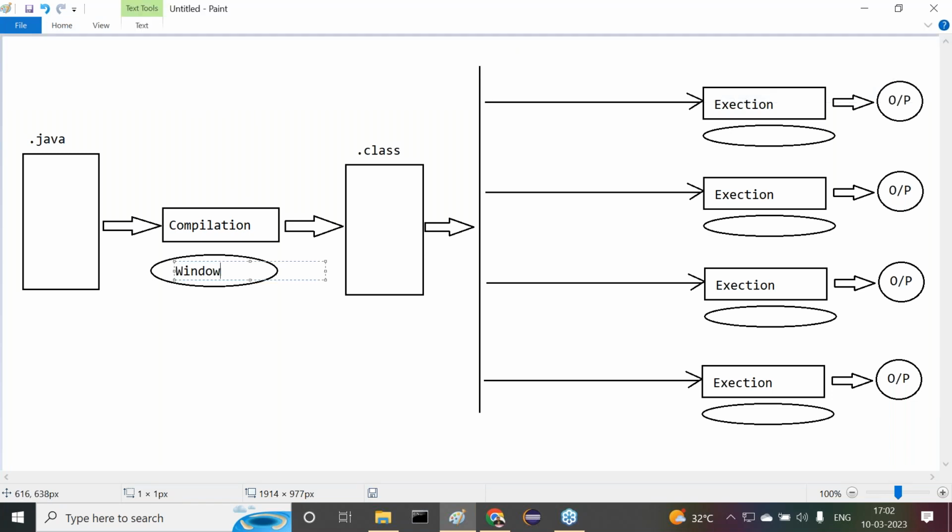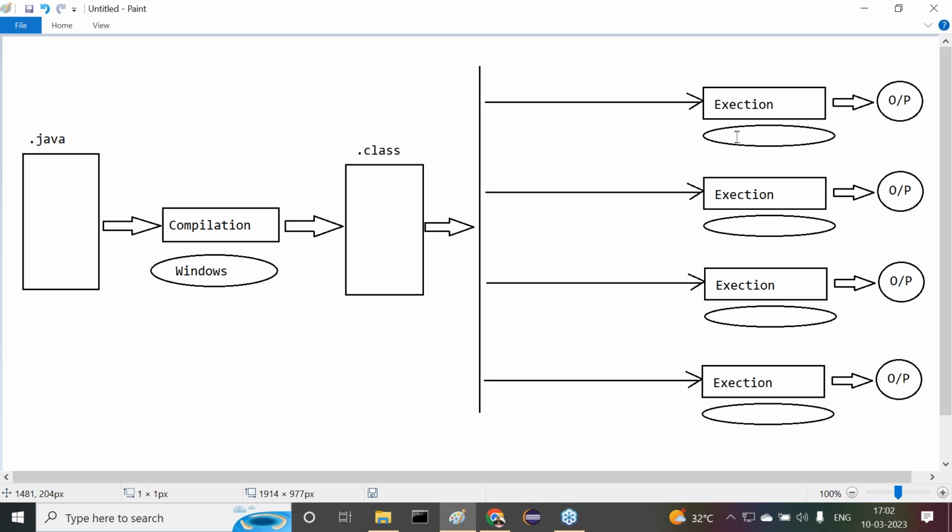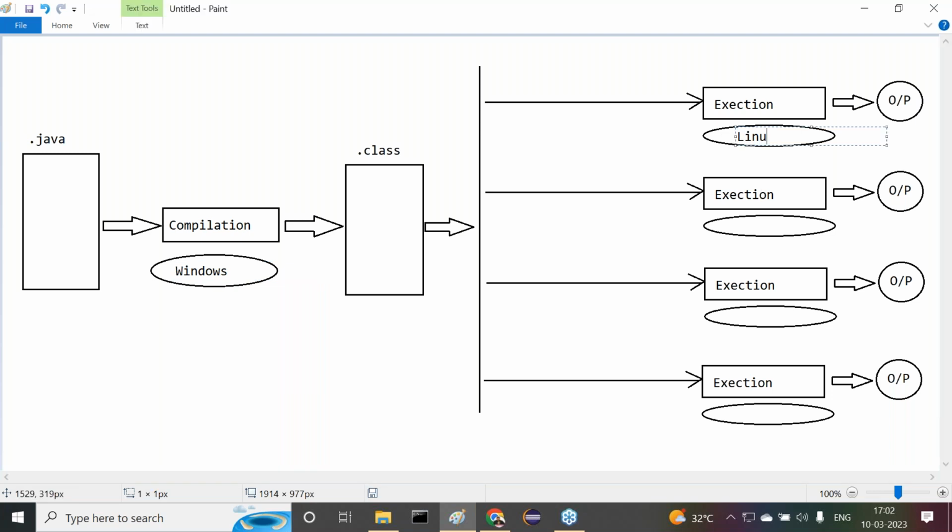I want to compile my program on the Windows operating system. Next, I want to execute the same program on the Linux operating system. I want to execute the same program on the Unix operating system. I want to execute the same program on the Mac operating system. Next one is the same Windows operating system I want to use again. For compilation we have used Windows, and for execution also I want to use Windows. This is the overall structure I have taken.